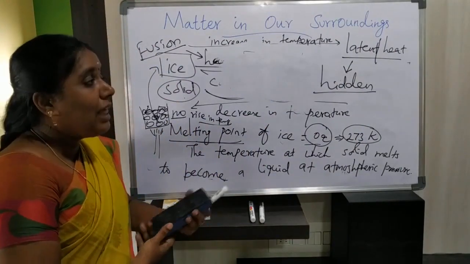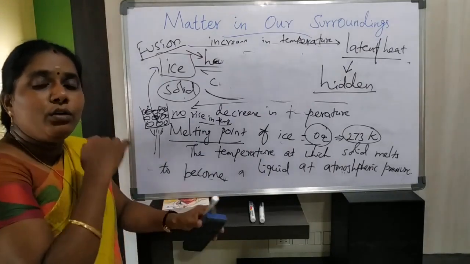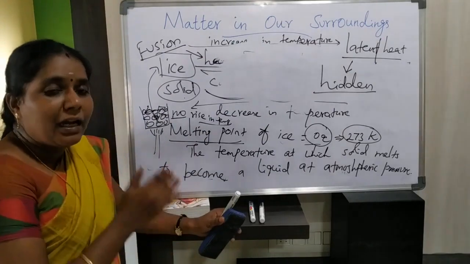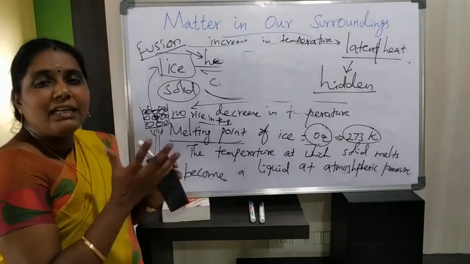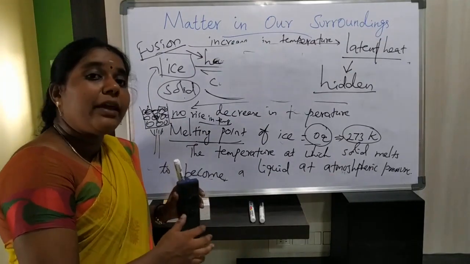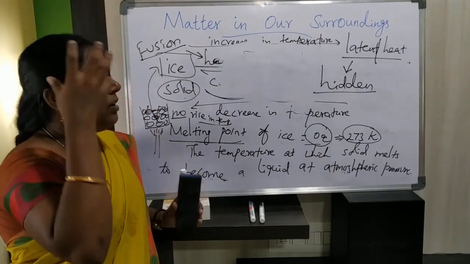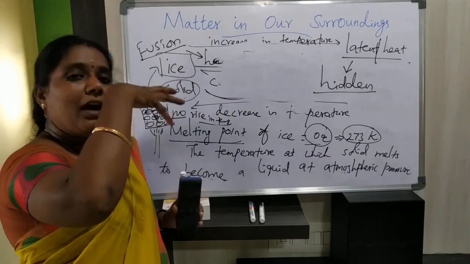Because it is not used to increase the temperature. At that particular time, there is no increase in temperature. The heat energy is hidden inside the ice cube itself.